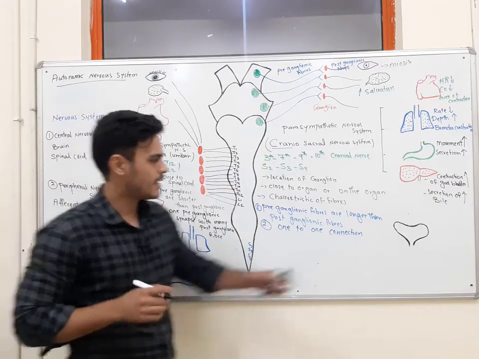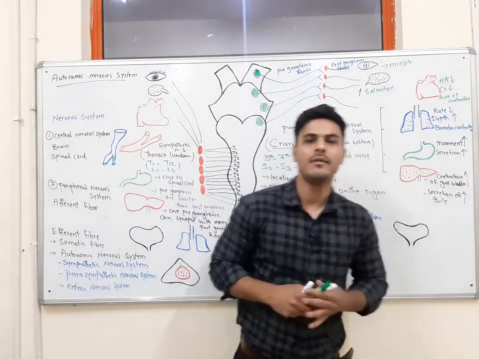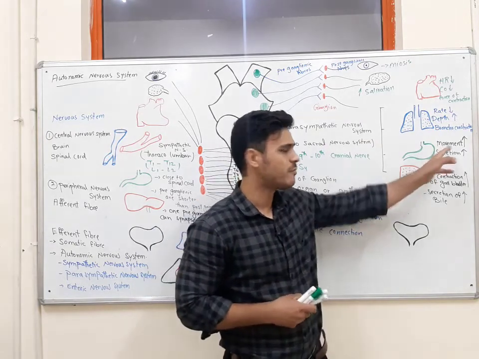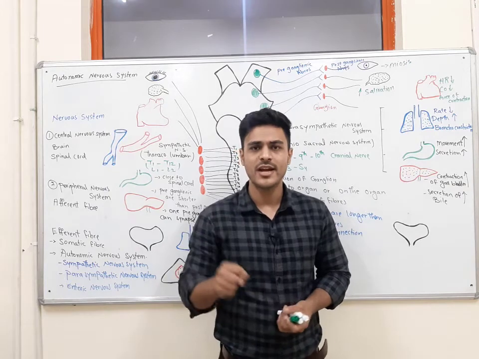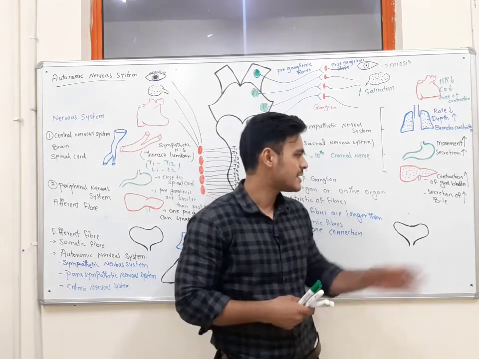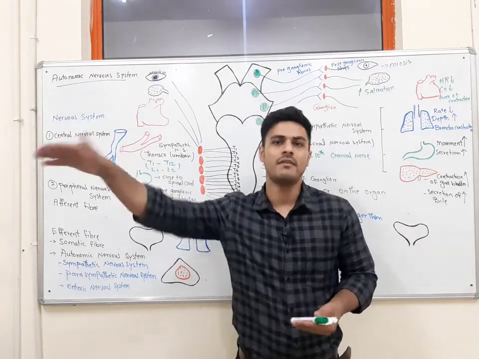Next is the bladder. The same effect will be on the bladder also, on the urinary system also. It will increase the movement. It will increase the contraction of the smooth muscles in the urinary system, as well as it will increase excretion of the urine.